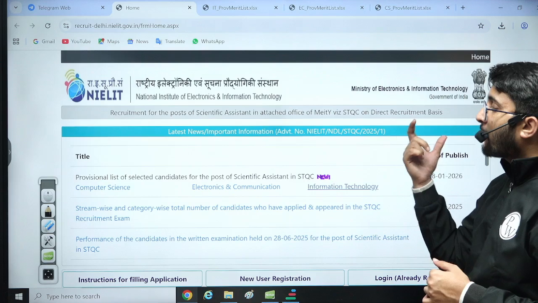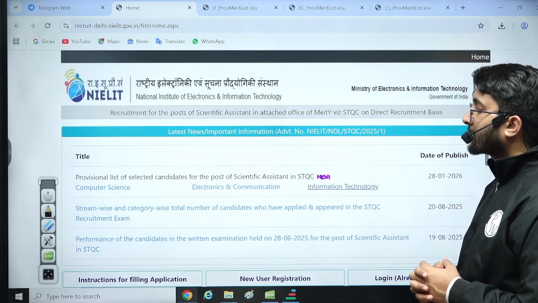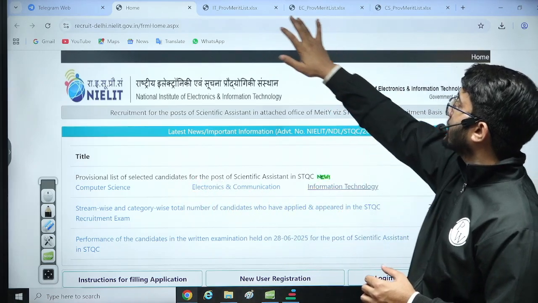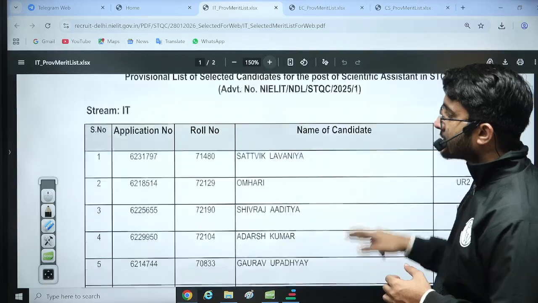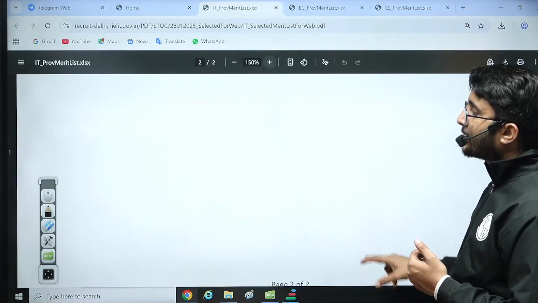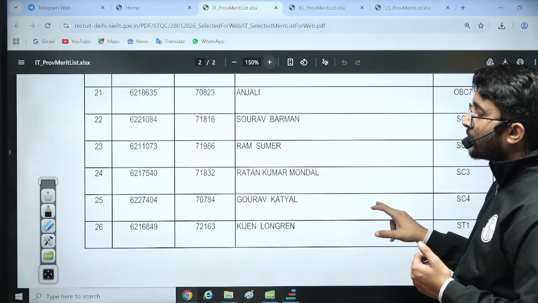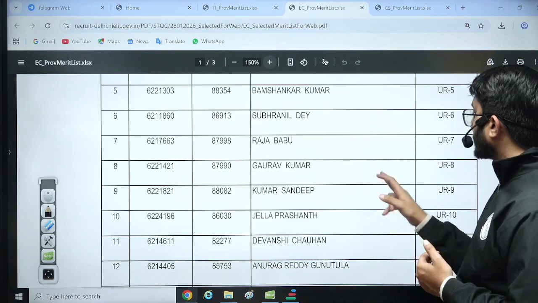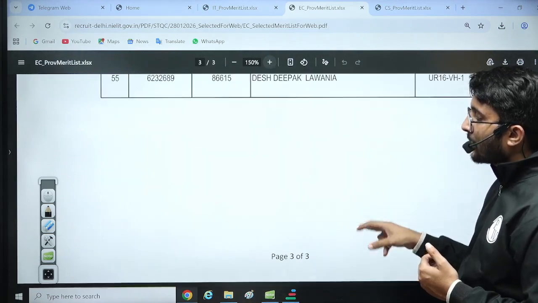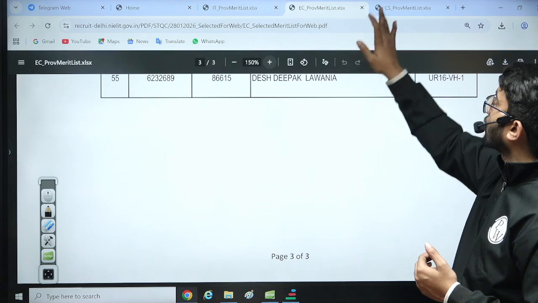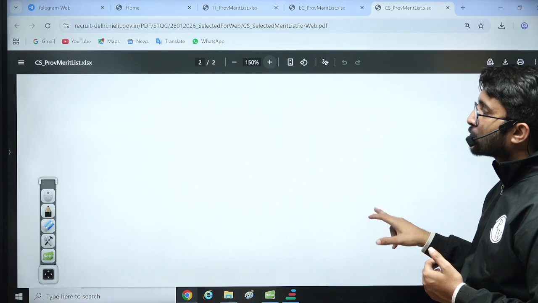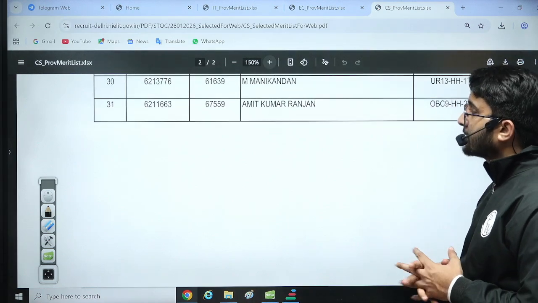Today they released the final merit list of the selected candidates for all the branches like computer science, electronics and information technology. Here you can check the complete list for IT students. IT total selections is 26 students shortlisted. For EC, the name, roll number and application number are available, so you can check your name and roll number. A total of 55 students are shortlisted. And for CS also, you can check that a total of 31 students are shortlisted in this particular requirement.